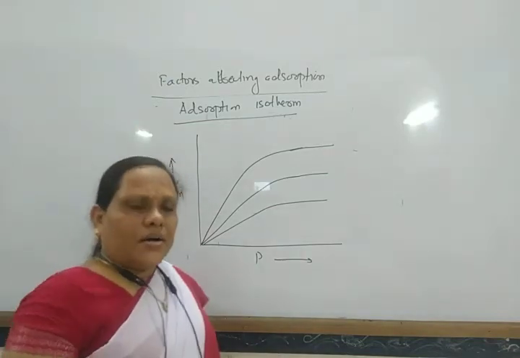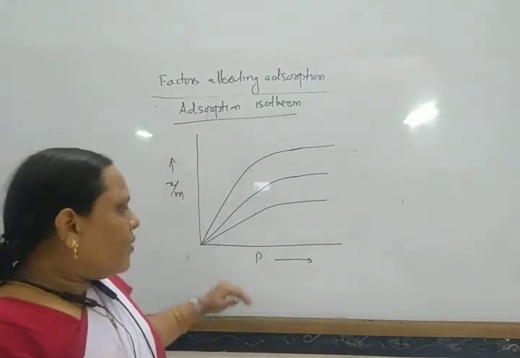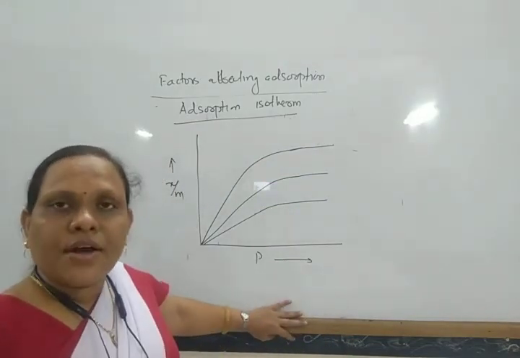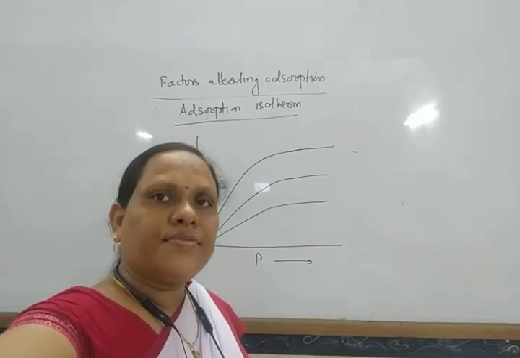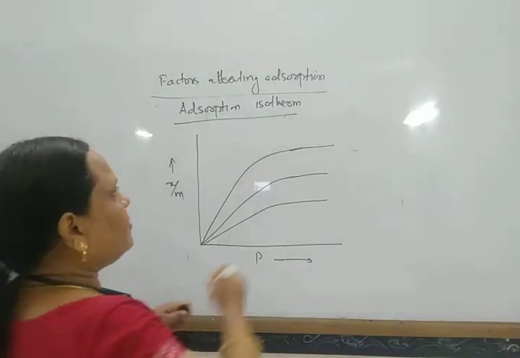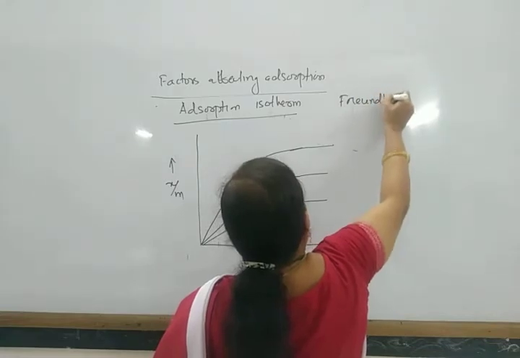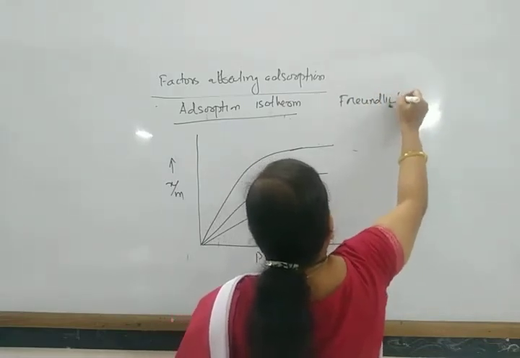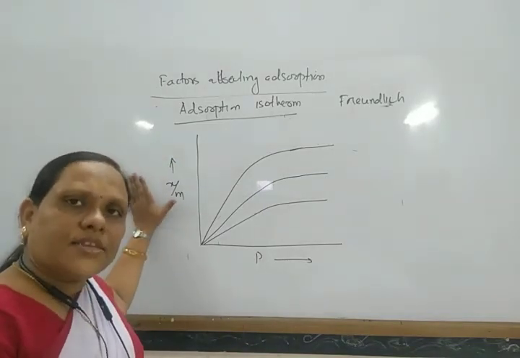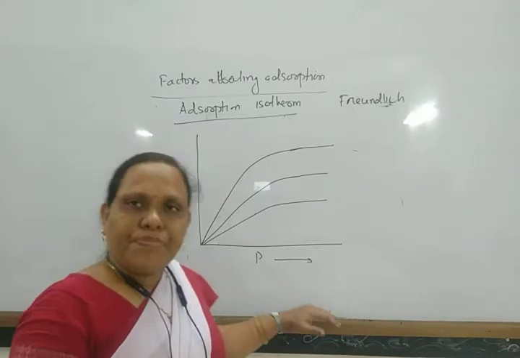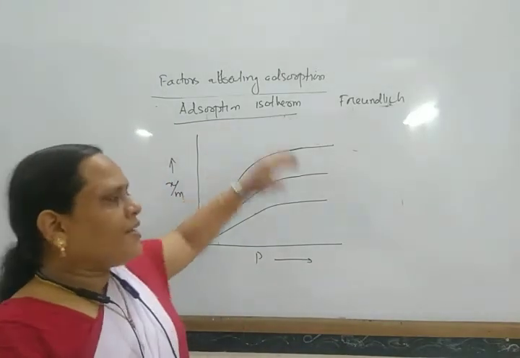So, what is the extent of adsorption? How does it depend on pressure? That relation is given by Freundlich. What is the amount of gas adsorbed on the surface of the adsorbent with increase in pressure? The relation is given by Freundlich at different temperatures.